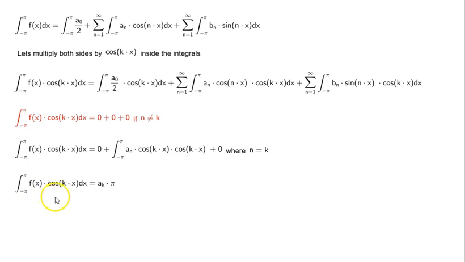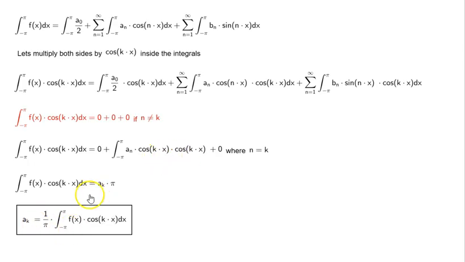So we end up with, since we have said n equal to k, integral from minus pi to pi of f of x times cos kx dx is equal to ak times pi. That gives us ak is equal to 1 by pi times integral from minus pi to pi of f of x times cos kx dx. So again, we have ended up with an expression for an, because remember n is equal to k.